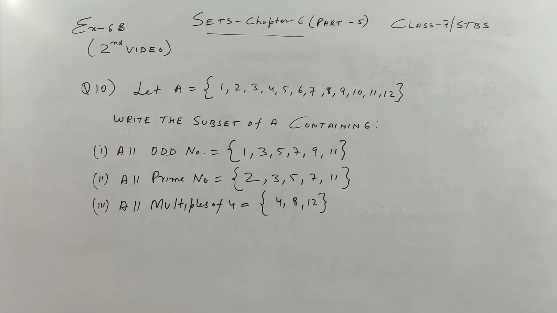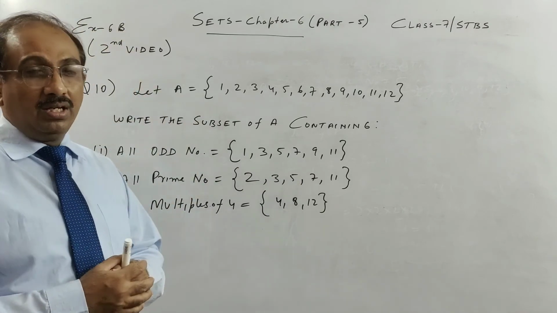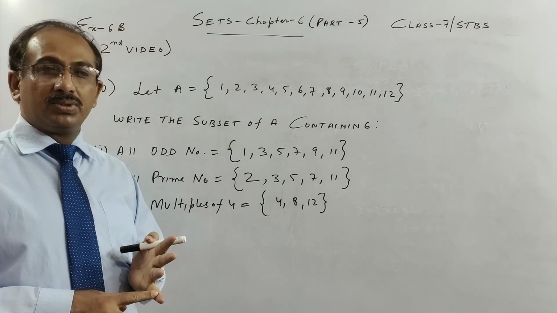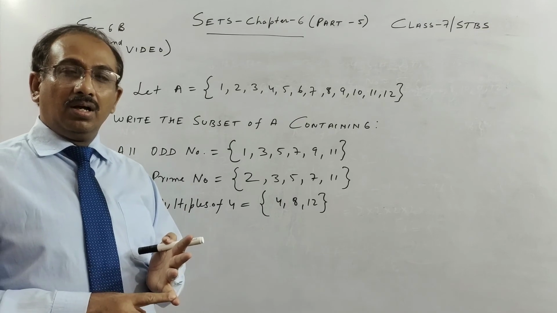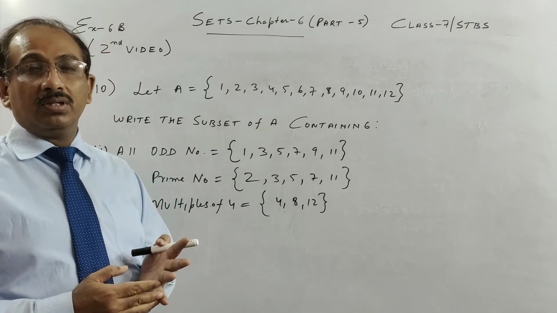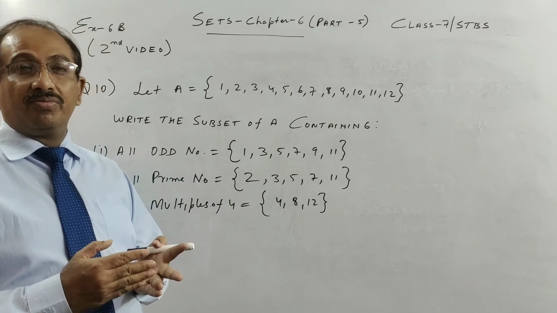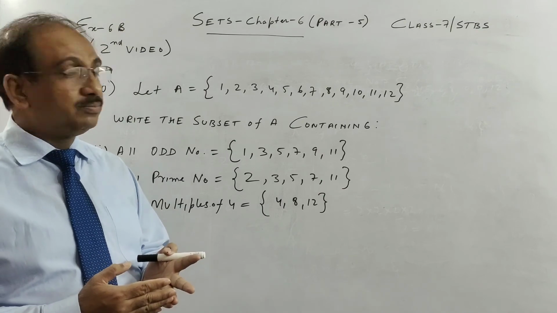So children, with this particular question we come to the end of this exercise 6B. So we have seen what is a subset, the number of subsets which is possible from a given set, what is a proper subset, the number of proper subsets.